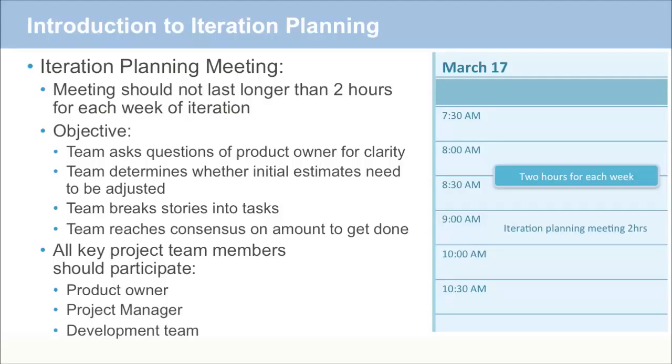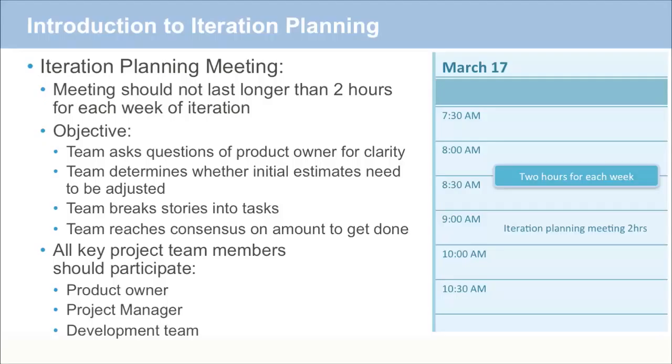The objective of the iteration planning meeting is that the team will be asking questions of the product owner to gain clarity and to better be able to break their stories into tasks. In this meeting also, the team determines whether the initial estimates that they gave in the release planning meeting need to be adjusted. As we mentioned also, the team breaks stories into tasks in the iteration planning meeting, and they reach a consensus on the amount of user stories or the amount of work to get done.